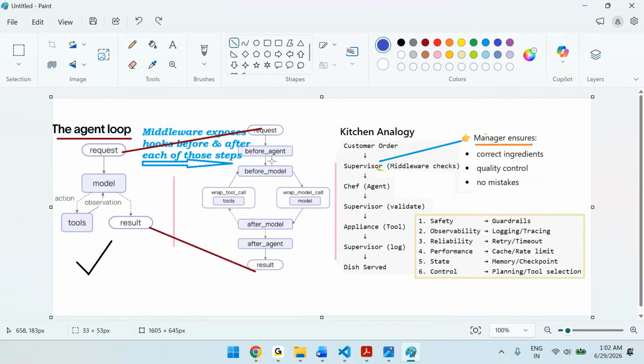Okay, so now we have an agent here. Before agent, after agent, what to do, you can specify. Then before model, after model, what to do, you can specify.